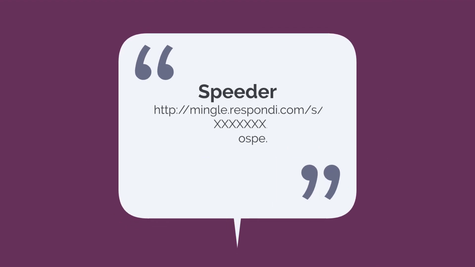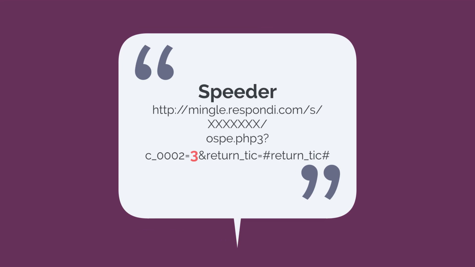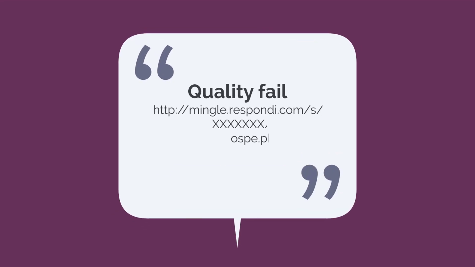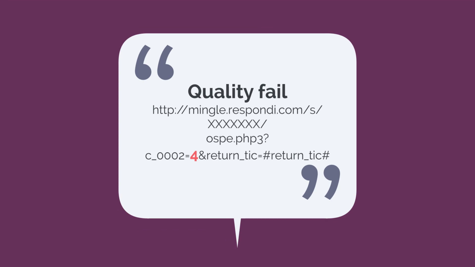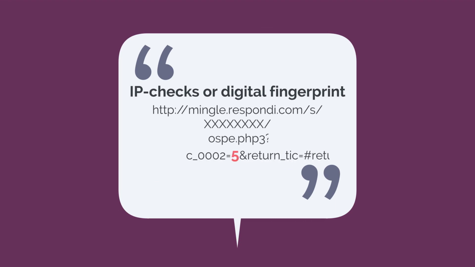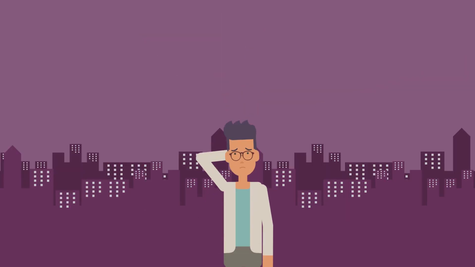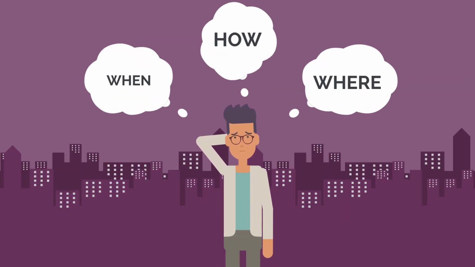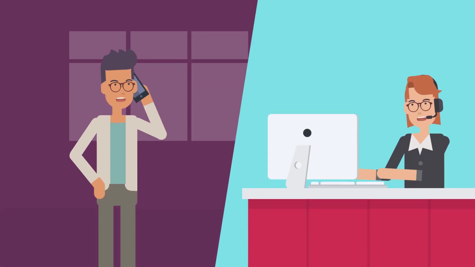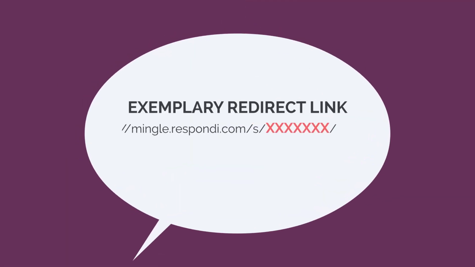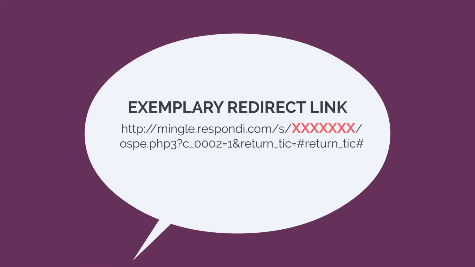Panelists who answer a question too fast can be redirected via a speeder link. Redirect links for quality fails can be implemented if you are using a coherence check on some questions in your survey. This one can be implemented if you are using cookies to check that the same IP address is not being used twice. For more information on when, how, and where to implement these optional redirect links, please contact us. This link is an exemplary redirect link, and will be replaced by the individual project ID for each project. Therefore, we send you new redirect links for every new project.